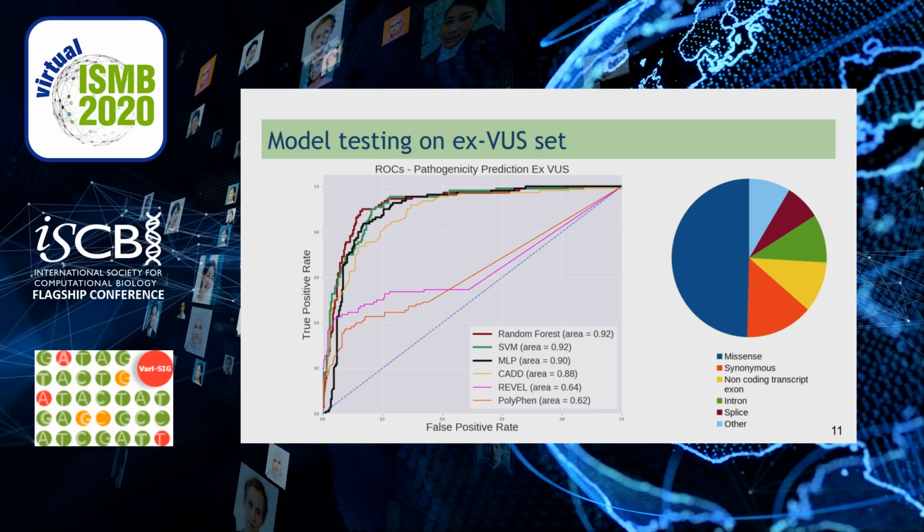On the ROC curves, you can see that our highest performing models were the random forest and the support vector machine, with an AUC of 0.92. You can also see CADD with an area of 0.98. REVEL and PolyPhen are shown as reference of tools for missense variants only, which consequently have lower areas if we take into account all the consequence types.